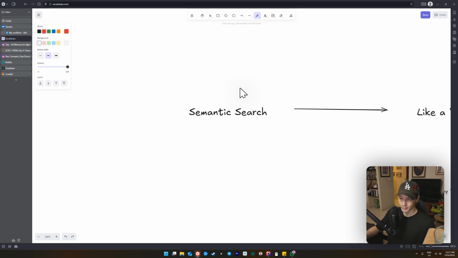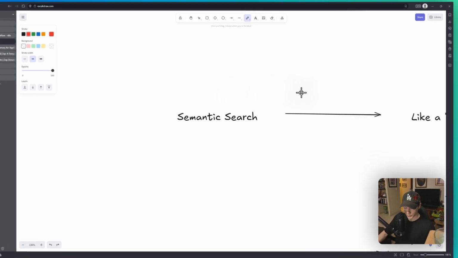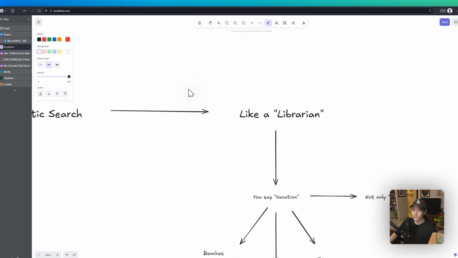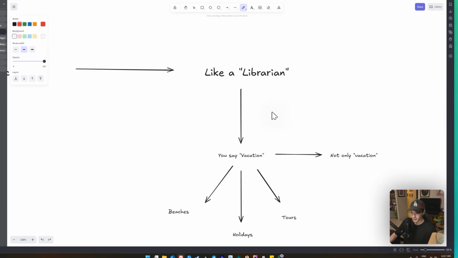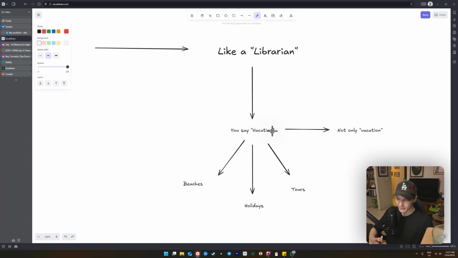So how is this all working? Well, Zep uses something called semantic search. Semantic search is like having a librarian. Let's say we ask the librarian something like vacation. It doesn't necessarily only think of the word vacation.